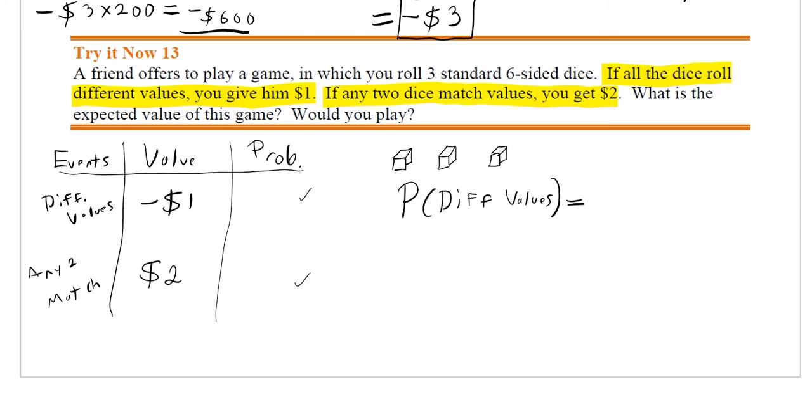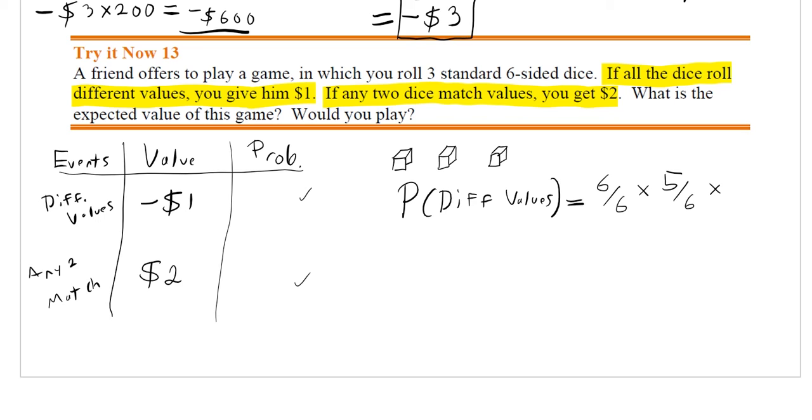Well, the first die could have any of the 6 different options. It could pick any of them. So it has 6 different possibilities that it could consider. The second one, though, has to be something different. So once one of those is chosen, it is now off the board. Only 5 of them can be chosen. So if I got a 1, that's fine, then the other one could be a 2, 3, 4, 5, or 6. Or if I got a 4, that's fine, the second one could be a 1, 2, 3, 5, or 6.